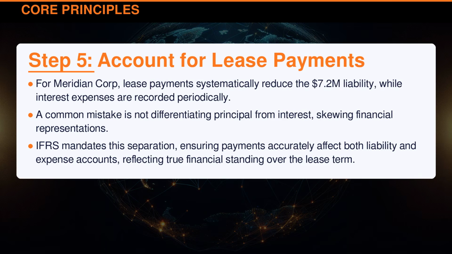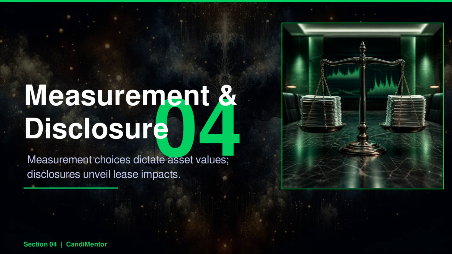For Meridian Corporation, lease payments systematically reduce the $7.2 million liability, while interest expenses are recorded periodically. A common mistake is not differentiating principal from interest, skewing financial representations. International Financial Reporting Standards mandates this separation, ensuring payments accurately affect both liability and expense accounts, reflecting true financial standing over the lease term.